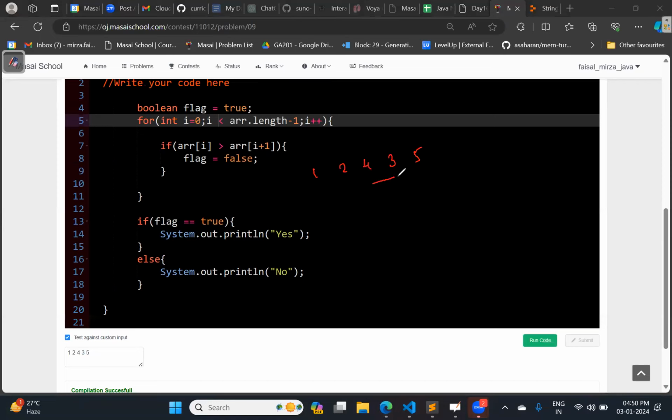Over here only I'm going to get an idea, based on this if condition, whether the array is sorted or not. So do I need to move again further? Do I need to check for the further condition? No need. Once I got the idea over here, even though the next elements are sorted or unsorted, I don't care, because at the very first I got an idea, this is unsorted because of this condition. So what else can I do over here? How can I save my time? I can put the break statement.